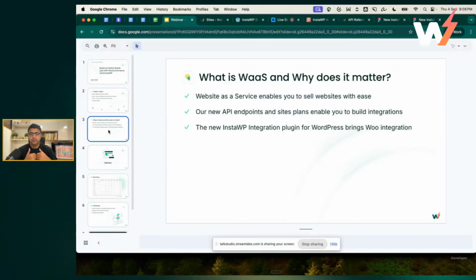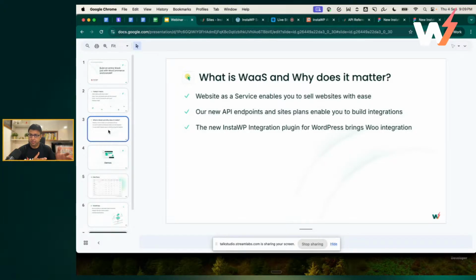So the beauty about our blueprints and the blueprints on other platforms is that our blueprints are actually saved websites. It's a full-blown saved website. So you can put your content, your plugins, your themes, your configurations, everything, and save it as a snapshot, and it becomes your blueprint.